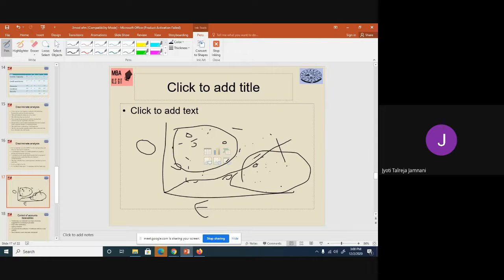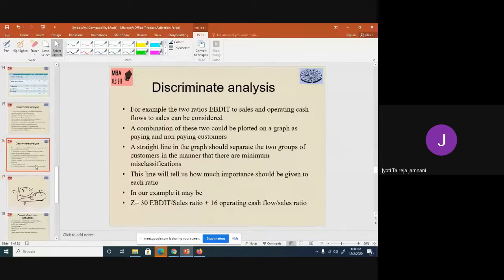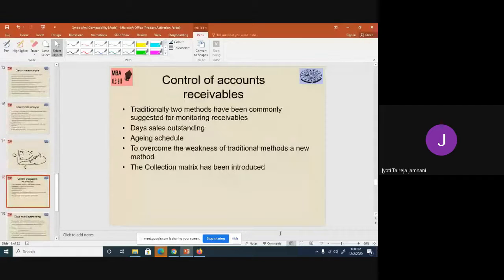So looking at the graph, you need to draw that line which will discriminate between the good and the bad customers. Anybody on the line or in the good area of that line which you have selected becomes your good customer, and the rest become your bad customers. Is that clear? Have you understood what I'm trying to say? Yes, ma'am. So that is discriminant analysis. Okay, now let's go to the next point.